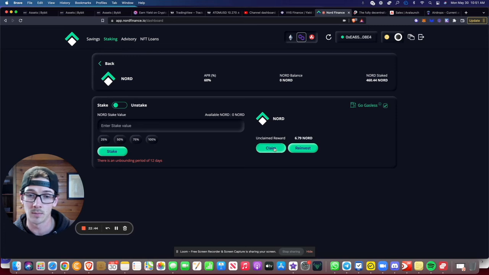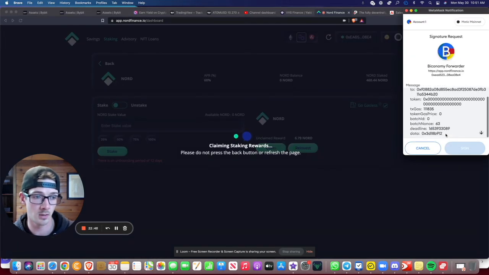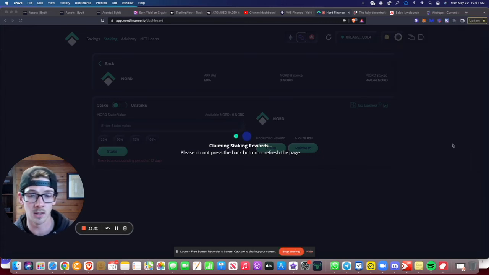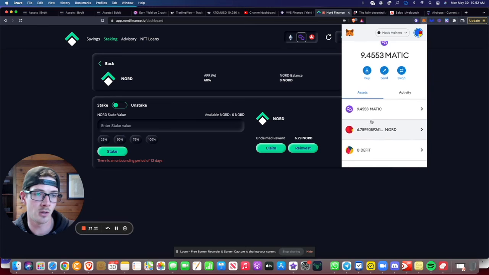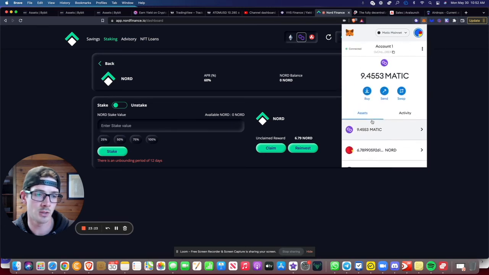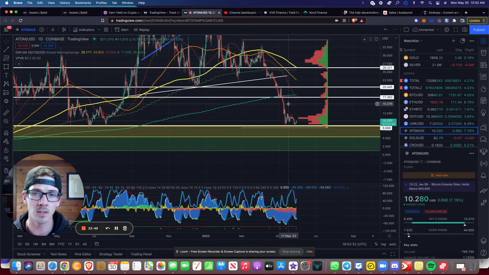So I'm going to claim this little bit of Nord that I got here, and you need to go ahead and sign it, but then it should enter into my wallet after this is all done. So there we can see I claimed my Nord. It is now in my wallet on my Matic mainnet, which is awesome. And that is that for what I've been staking so far. And that is pretty much it, but that is going to be the routine.